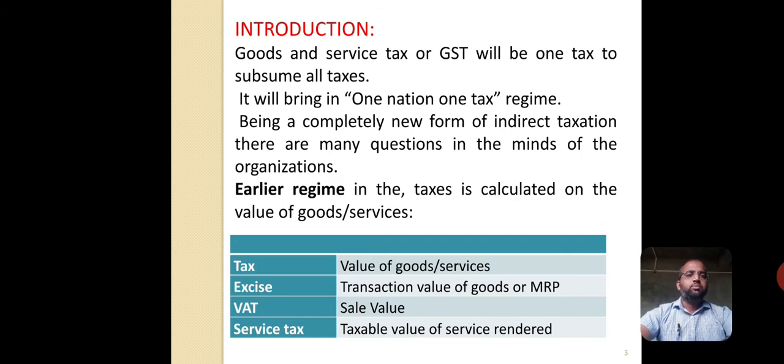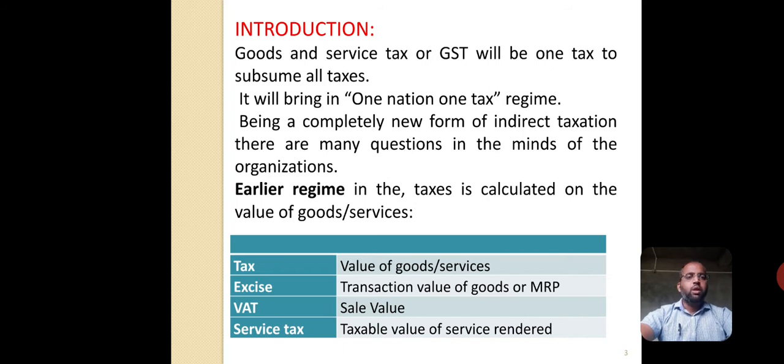In the earlier regime, before introducing GST, the tax was calculated on the value of goods and services on the basis of different criteria. Excise duty was calculated on the basis of MRP, that is maximum retail price.